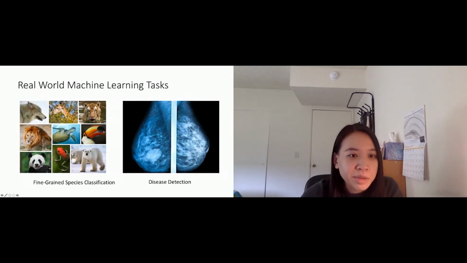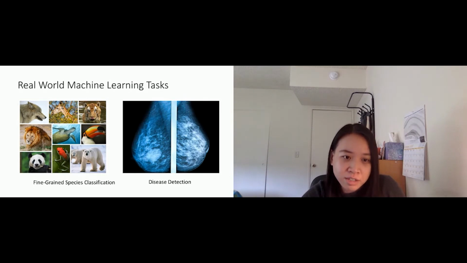So let's look at some examples of real-world machine learning tasks. Biologists may want to use machine learning for fine-grained species classification. However, they still cannot get very satisfactory accuracies on some classes that have very little data. Also, doctors want to do disease detection based on images. However, they cannot really trust our machine learning models in many cases.